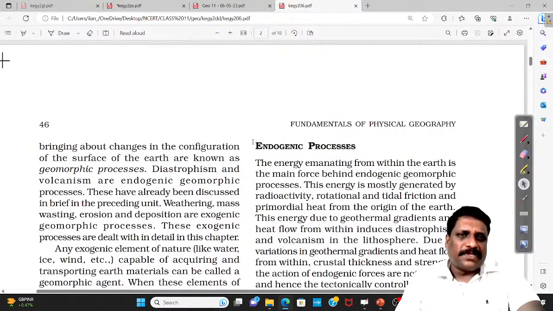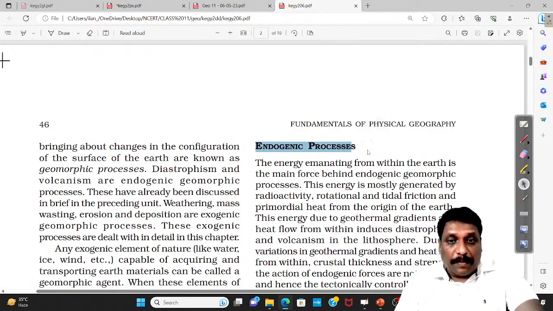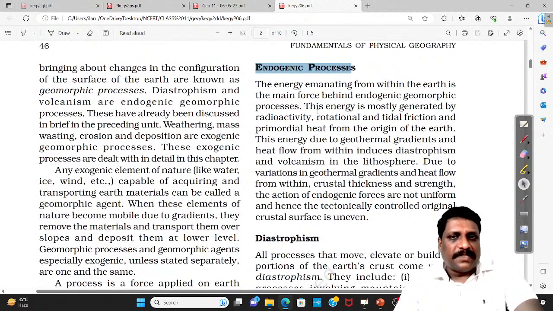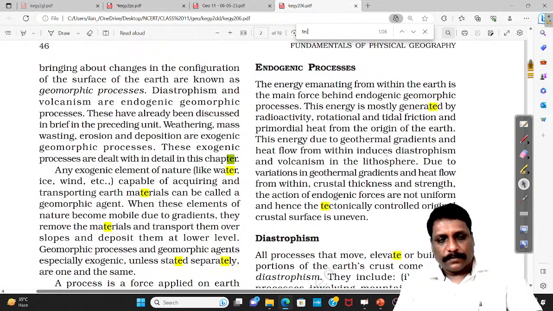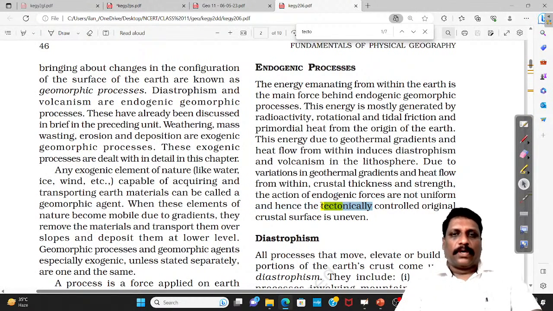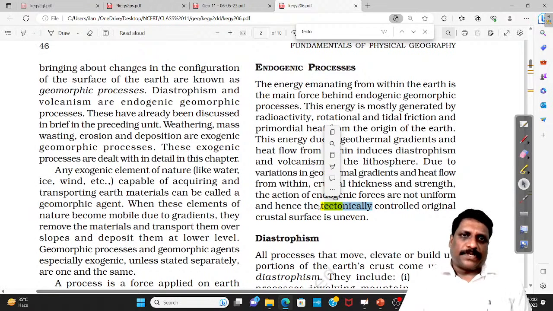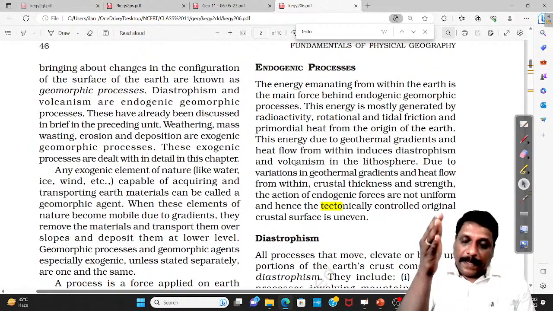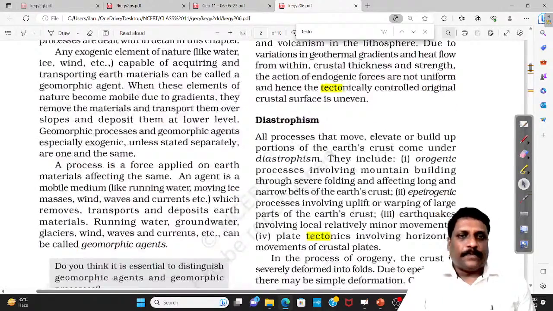So what is endogenic forces? All the forces which is having an origin from inside the earth. But let me tell you this, endogenic forces, my dear friends, it is sometimes also called as what? Tectonic forces, right? Okay. They say tectonically controlled. They also call it as what? Tectonic forces. And where exactly I'll be having these endogenic forces, if you ask me, you'll be having these endogenic forces along this plate boundaries as such. Okay. Right.